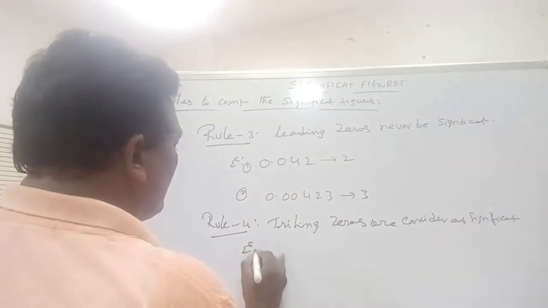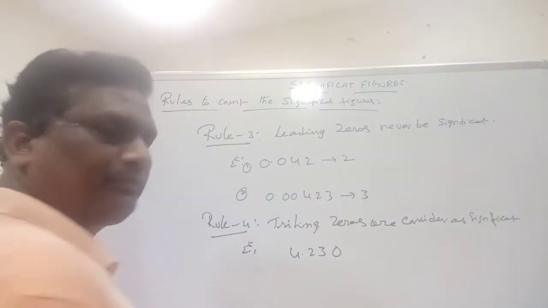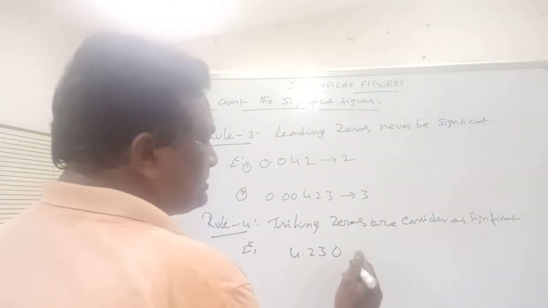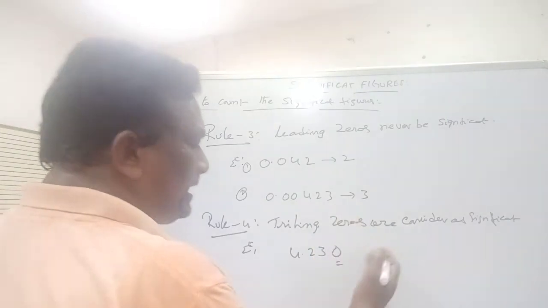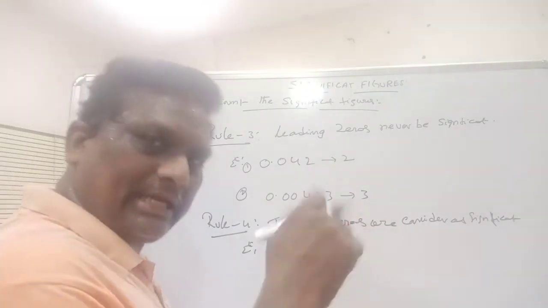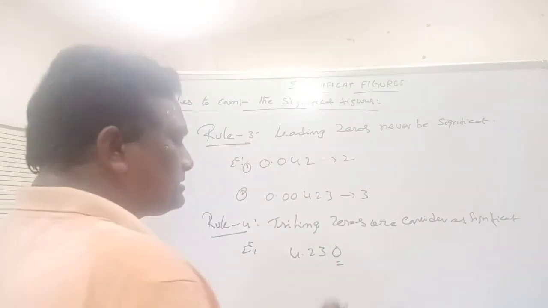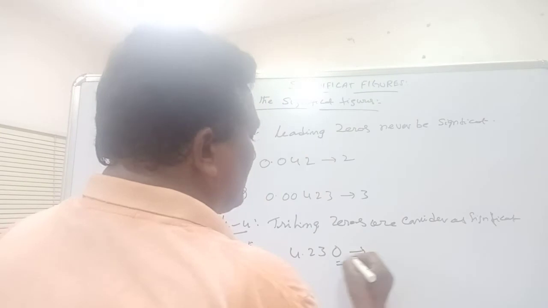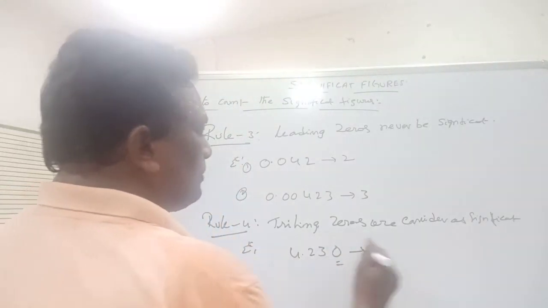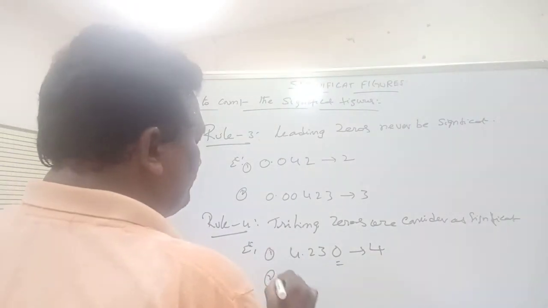Example: 4.230. Here you see this 0 exists on the right side. It is the trailing zero, so it should be considered as significant. It means the total number of significant figures in the given or measured value is 1, 2, 3, 4. Total 4.